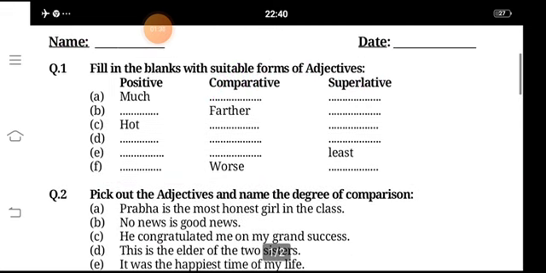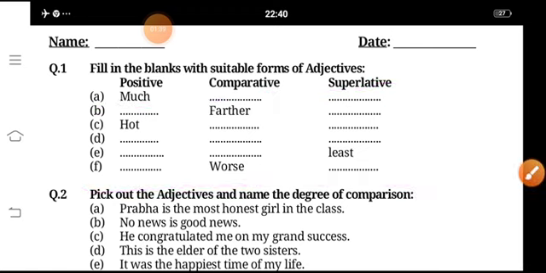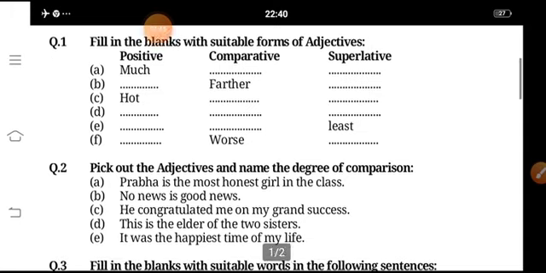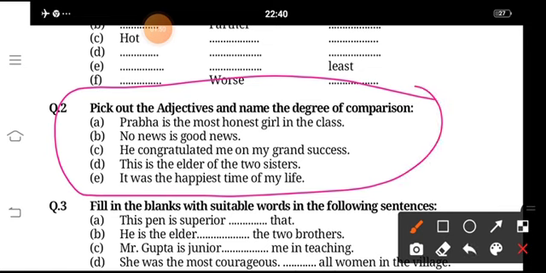So in exercises B, C, D, E, F, you have to fill in with positive, superlative or comparative. Degrees of comparison, we have to choose from here. Prabha is the most, most is the superlative. That means she is the most honest girl in the class. The most, and you will write here superlative.